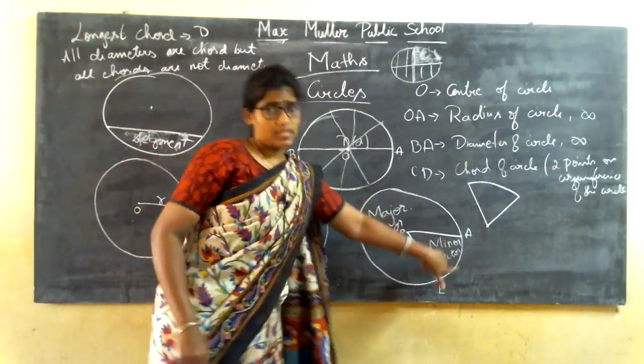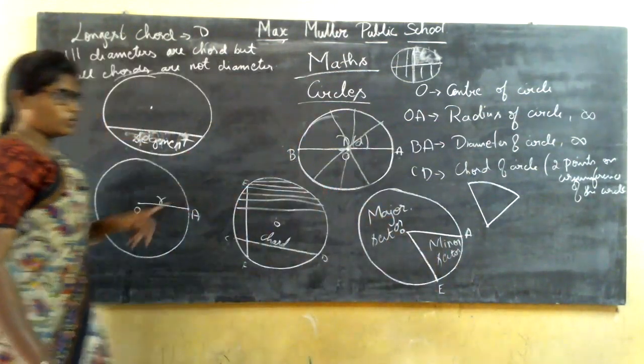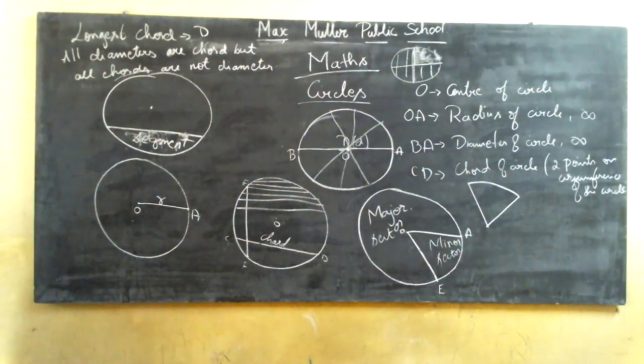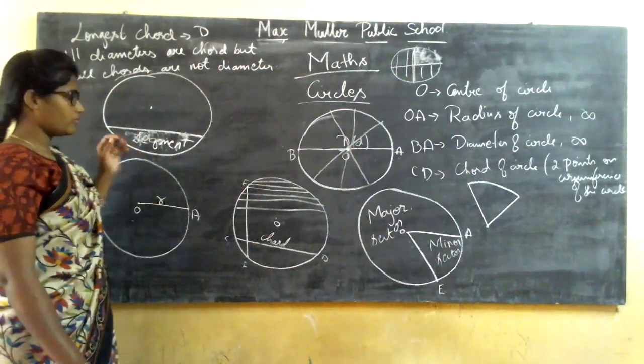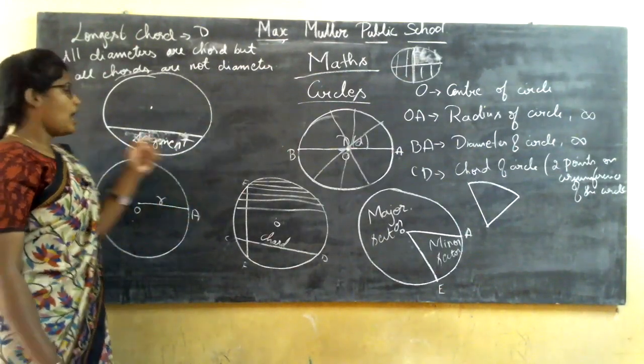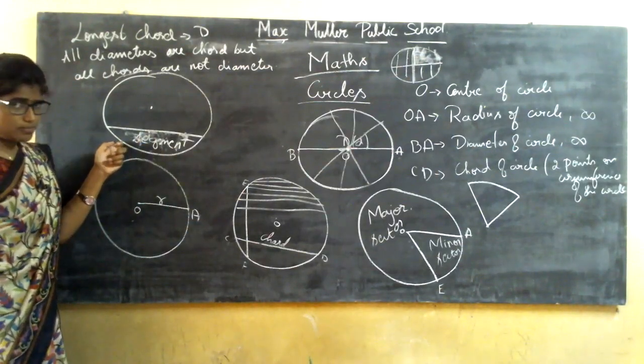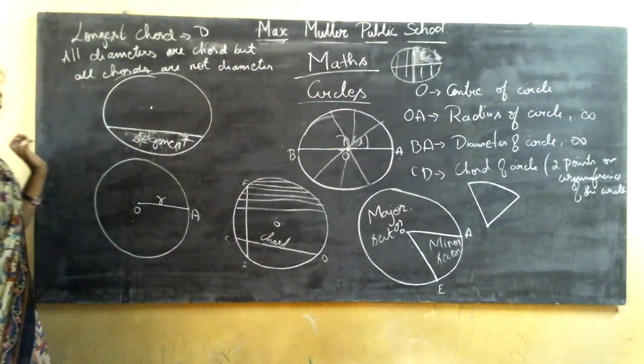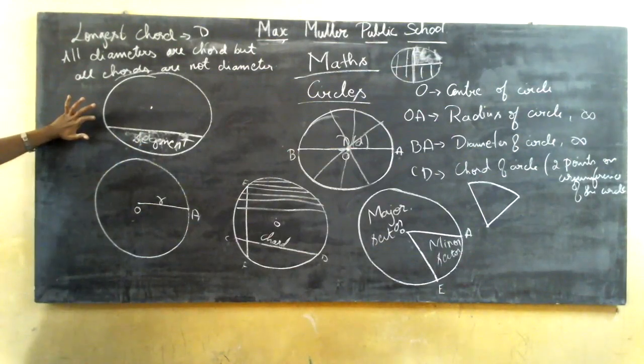For the sector, 2 lines and 1 loop. So it is the sector. Remember this. It will be very useful for your higher studies, whatever combination you might take. Clear about the sector? And now we are talking about the segment. Now let us continue with the segment itself. So it is a combination of chord and the arc.